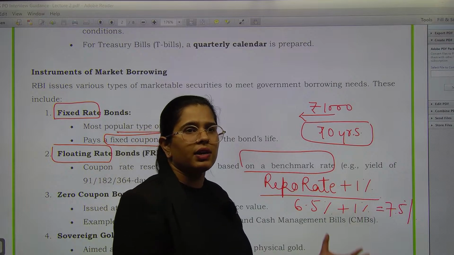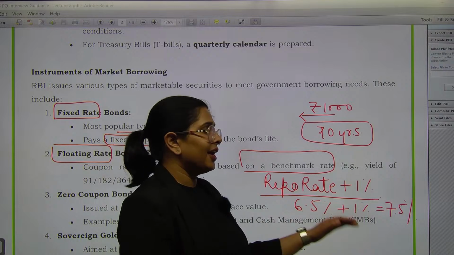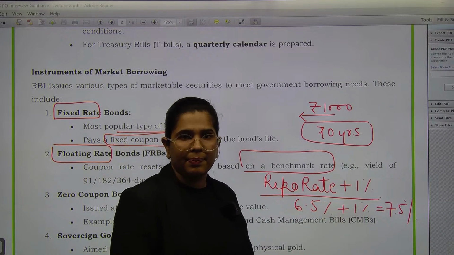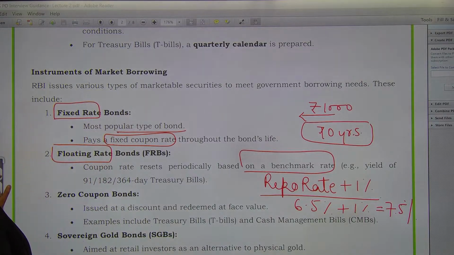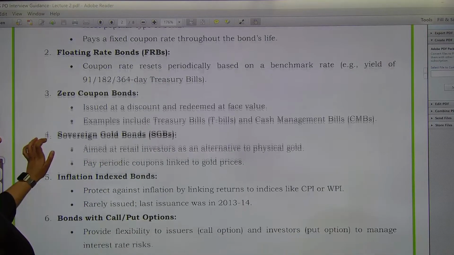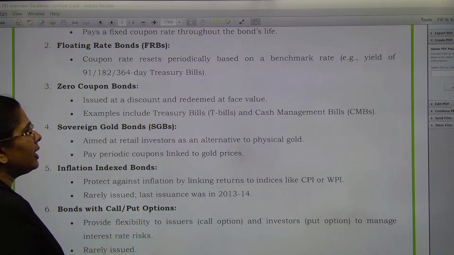Now let's suppose if the repo rate decreases, if it becomes 6%, then the interest we are going to pay is 7%, right? So this is how it keeps on changing. Then we have zero coupon bonds. Zero coupon bonds क्या होते हैं? They are issued at discount and redeemed at face value.